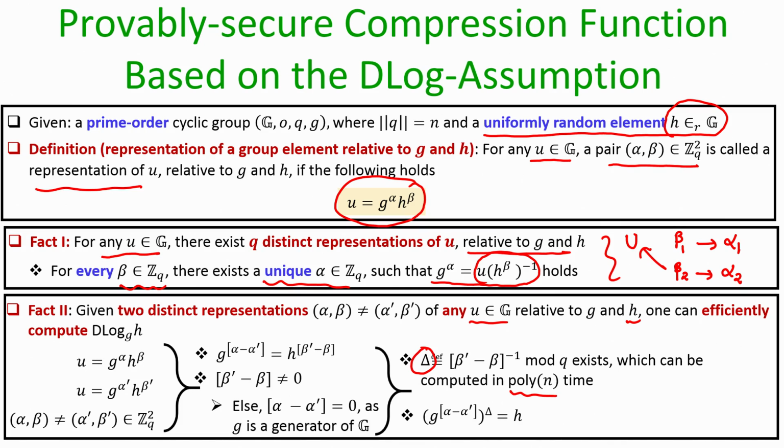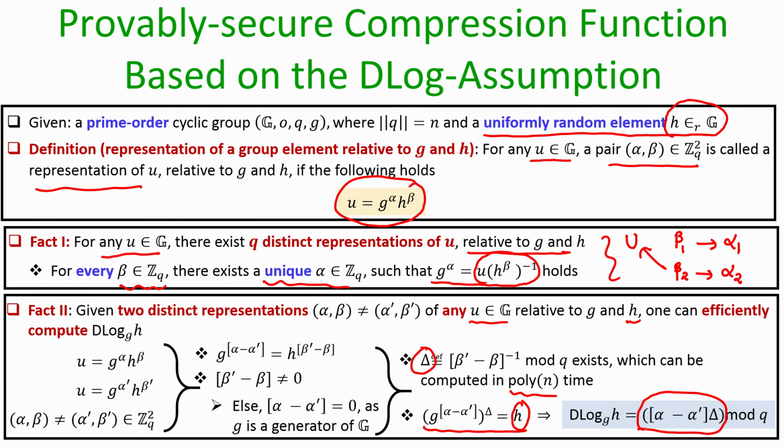So, if we can compute delta in polynomial time, and if we are given g and alpha and alpha dash, then we can clearly see that g to the power alpha minus alpha dash, with the exponent multiplied by delta, will give you the value h. This means that the discrete log of h to the base g is nothing but alpha minus alpha dash multiplied by delta modulo q.